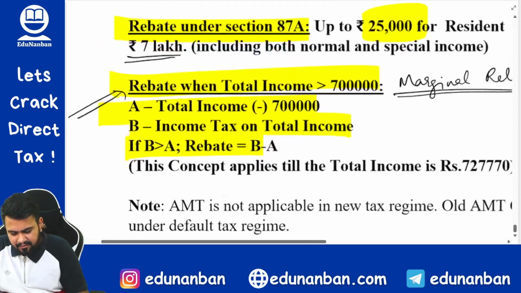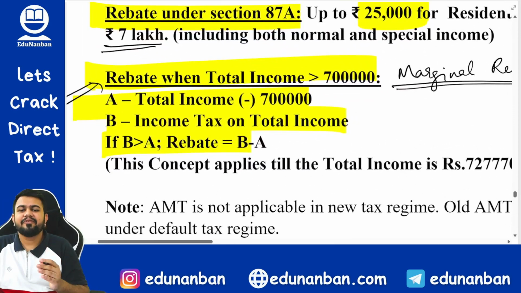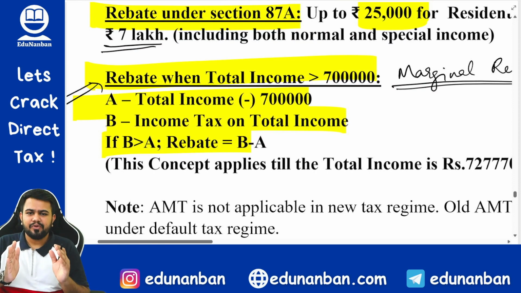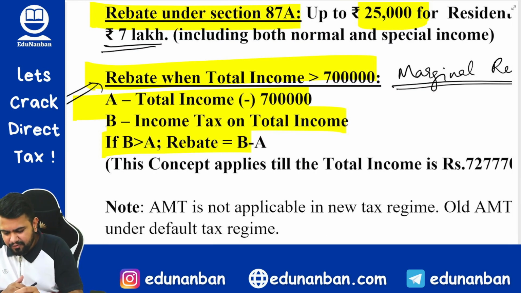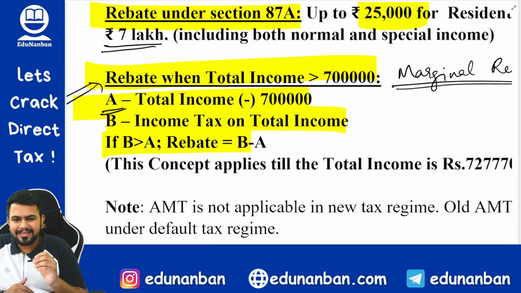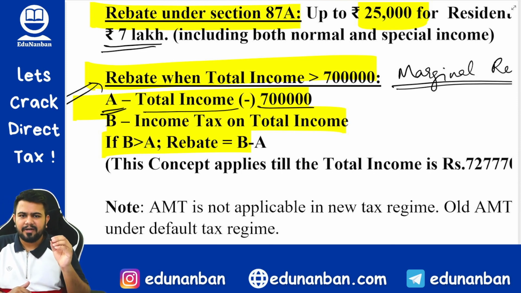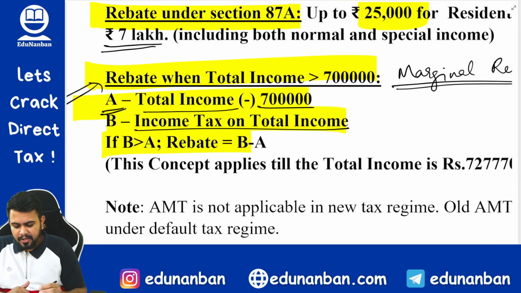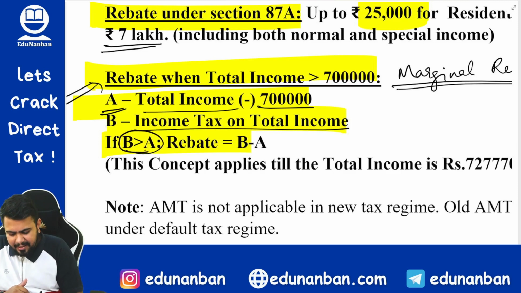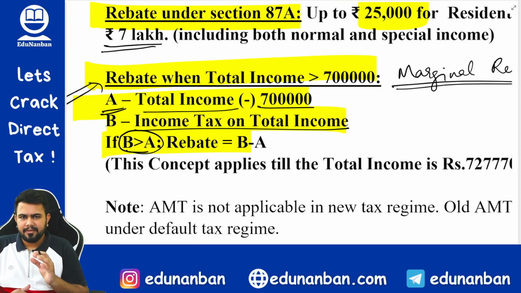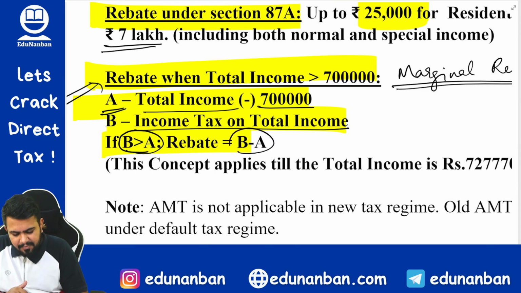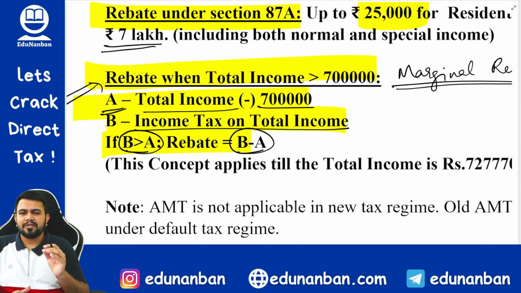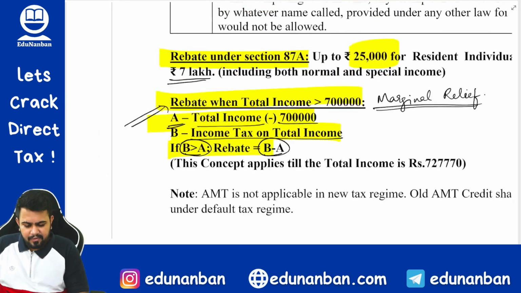Listen here. Firstly, how to find out the relief? We will also see an example, so you will be absolutely clear. Firstly, you have to find out A. What is A? Total income minus 7 lakh rupees. Then you have to find out B. B is what? Income tax on the total income. So if B is greater than A, there will be marginal relief. The relief amount will be B minus A. This is the concept of marginal relief. So let us calculate.